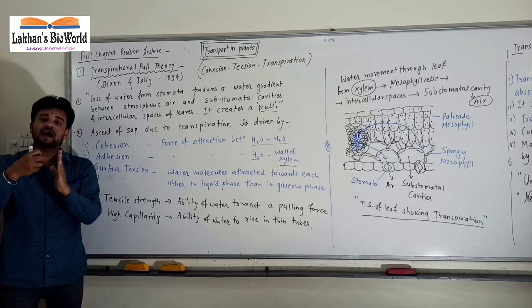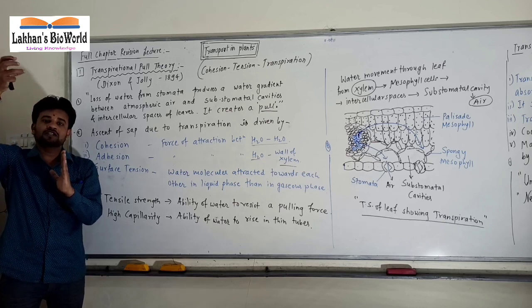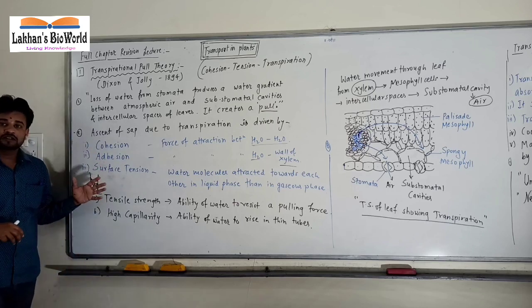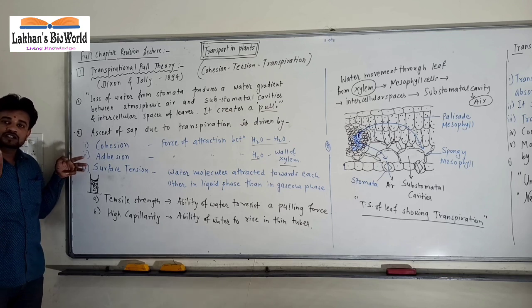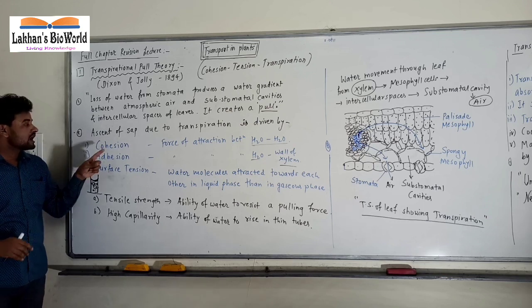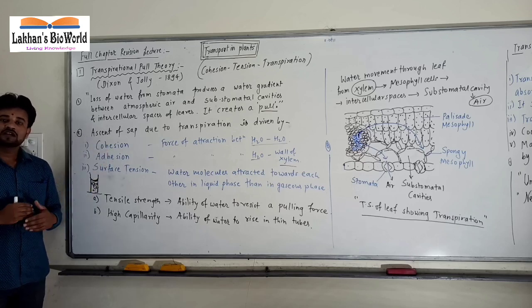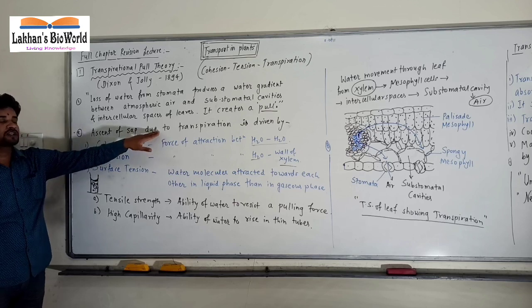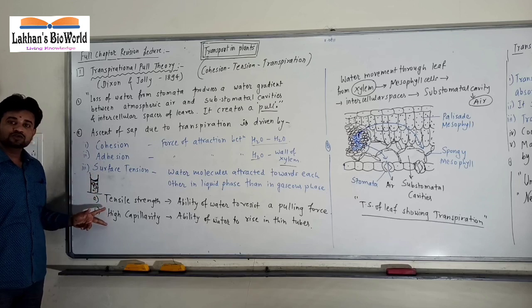And therefore water will obtain a tensile strength and it will become easy for water to move in that capillary tube. So these three are actually the main forces that drive water in an upward direction. The movement of water is known as ascent of sap in xylem, and the ascent of sap due to transpiration is driven by these three forces, and therefore water gets these two properties.